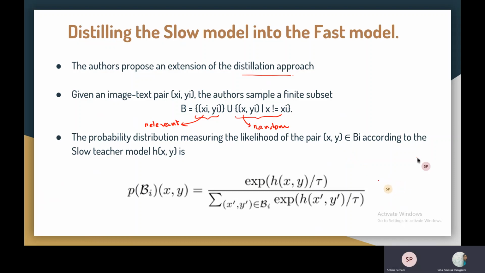according to the slow teacher model h of x y, is written by this expression. So what does this exactly mean? We have the similarity from the slow teacher model as h of x y. We find e to the power h of x y divided by the sum over all the samples present in the set B, exponentiated. Also, you can see that there is a parameter tau, which is nothing but the temperature parameter that is used for smoothing the probability distribution over the random variables.